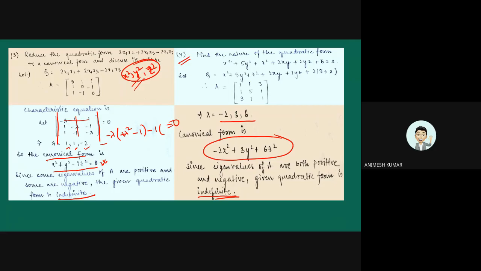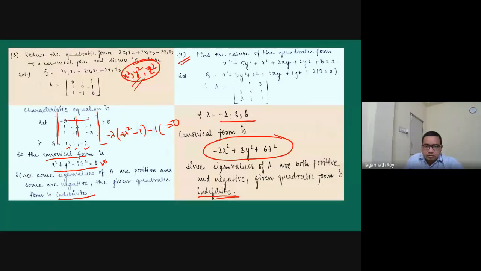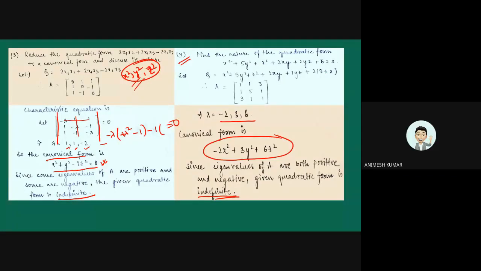Sir, can we change the positions of lambda 1, lambda 2, and lambda 3? As we have written x square plus y square minus 2z square, can we replace minus 2 with 1 in any of x and y?